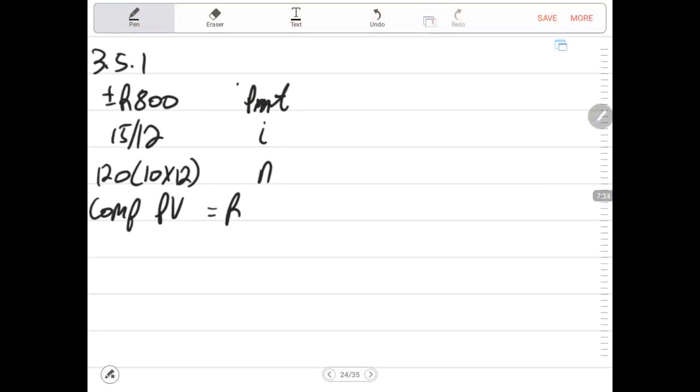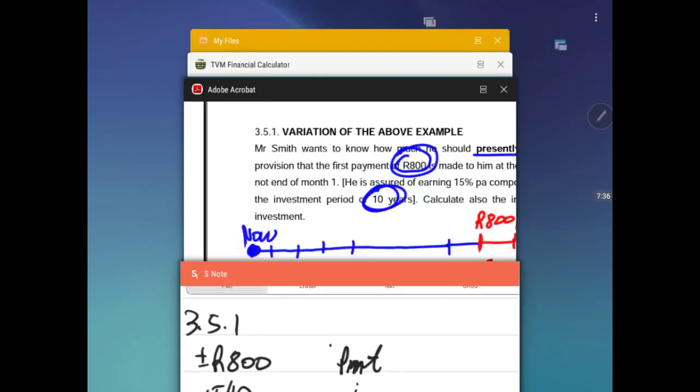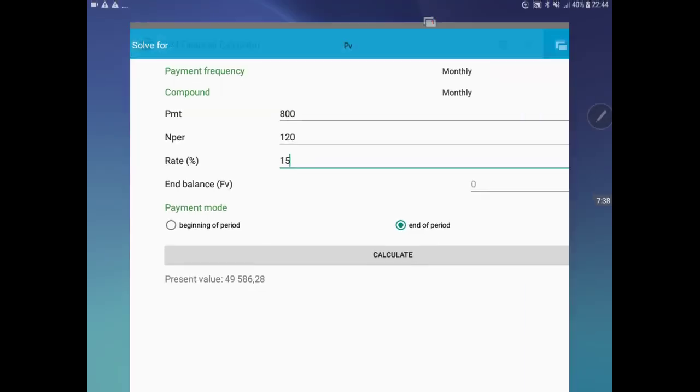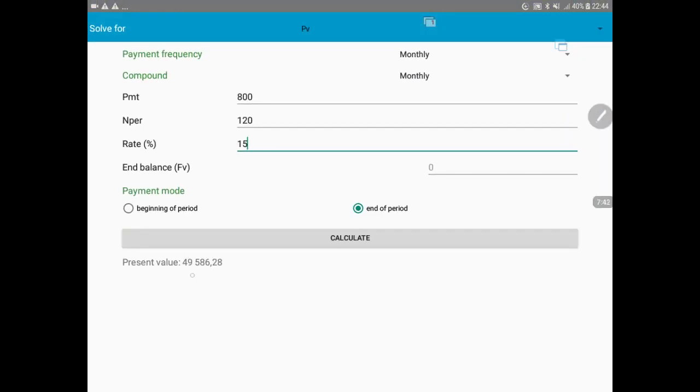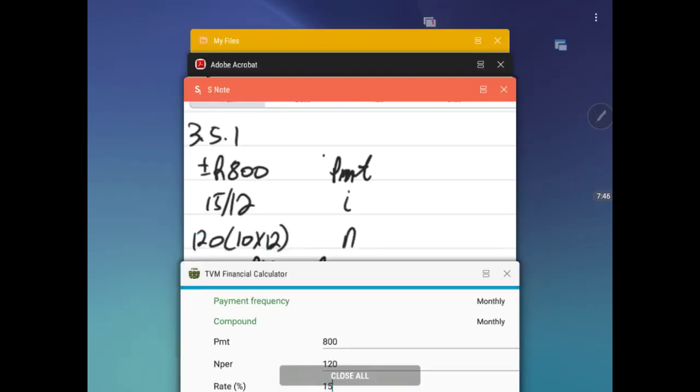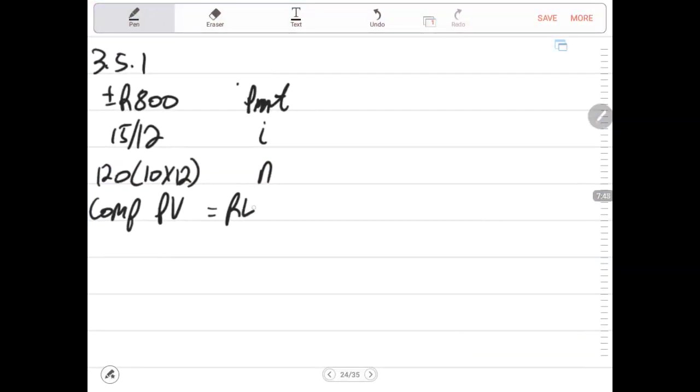We know the present value from our previous calculation. If you remember, it was 49,586.28. I still have it here, I don't have to be repeating that. 49,586 rand 28 cents. This is the present value.